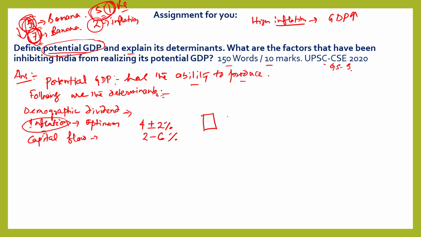Suppose the lending rate of banks is very low, and you have taken another loan. Loan means capital flow, a flow of capital from banks to you, and you have bought two new buildings. Then because of that capital flow, there will be construction of buildings.